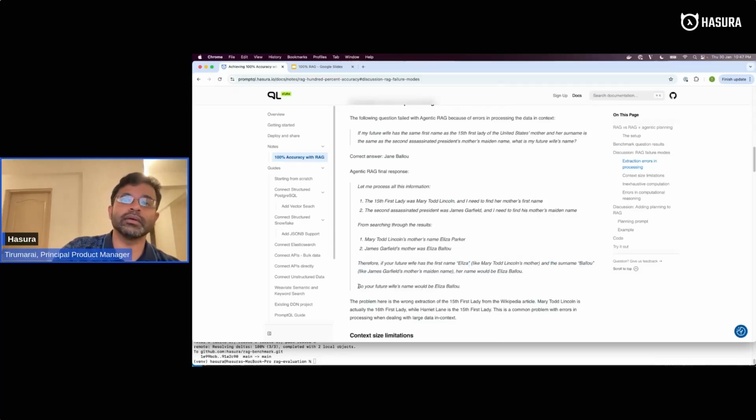So it says here your future wife's name is going to be Eliza Balu, but that is the wrong answer. The right answer is Jane Balu, right? And what happened here was because there's so much data in context, trying to extract something which is very similar, for example, it extracted the 16th first lady's name instead of the 15th first lady.